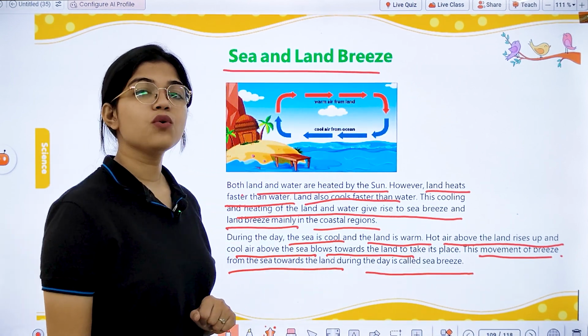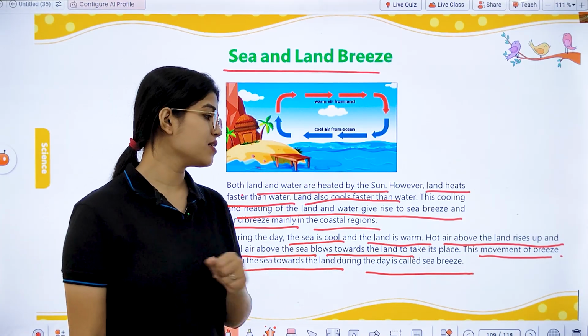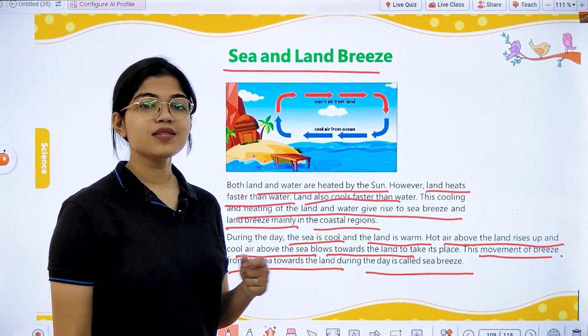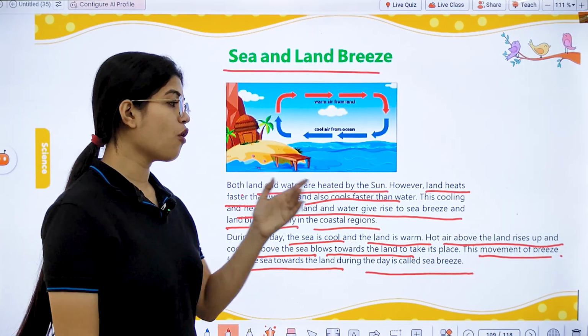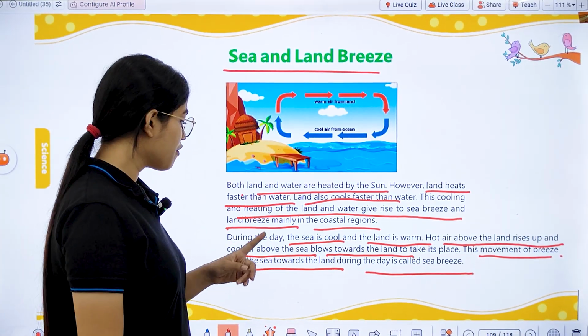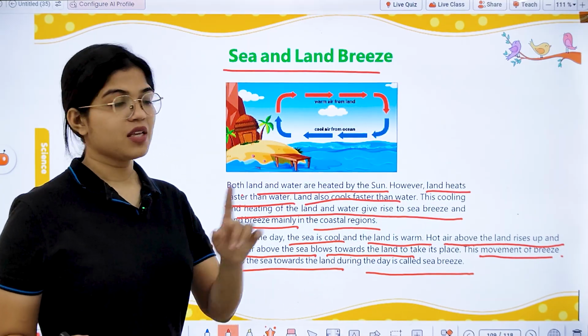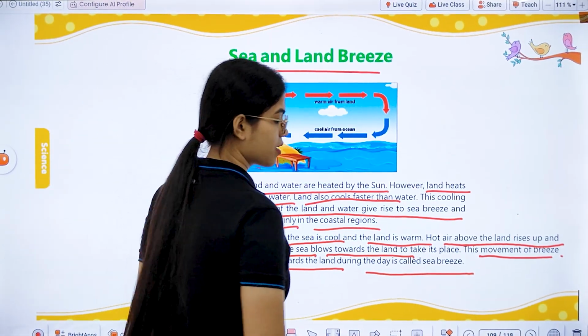So if we ask you when does the sea breeze occur? So during the daytime. Okay. What is sea breeze? The movement of breeze from where? From the sea towards the land, during the daytime. This is called sea breeze.